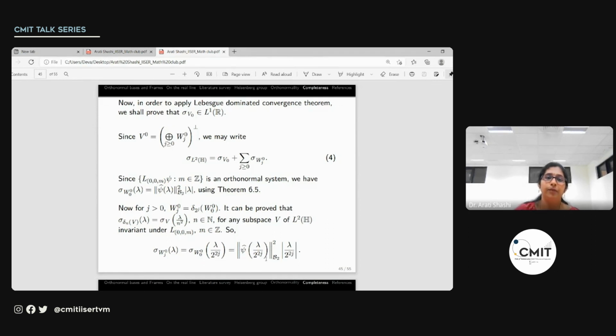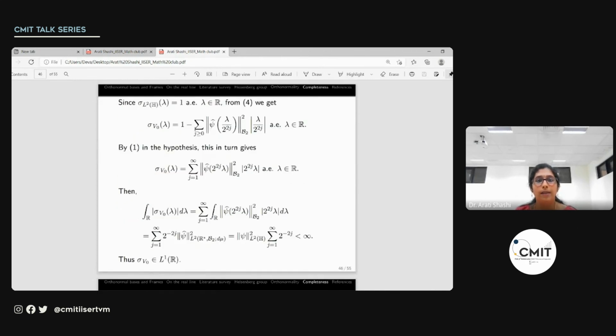So now we know everything. We know this, we know each of these, so we can write out what sigma V0 is. So it will be 1 minus this expression. Now our hypothesis was this entire sum over j in Z was 1. So if we put that here, what would be remaining will be all those negative indices j, negative integers j, for which this will hold.